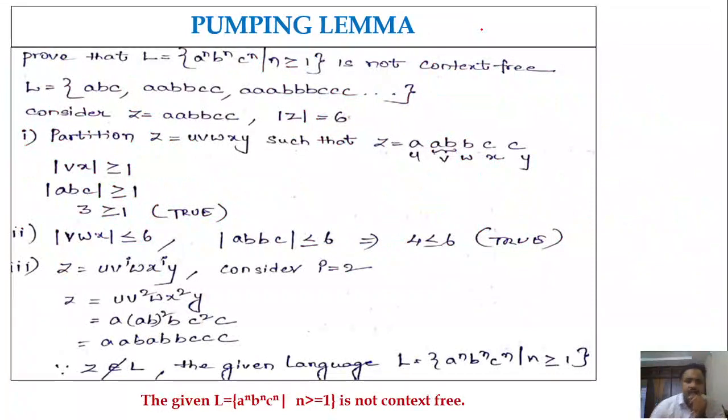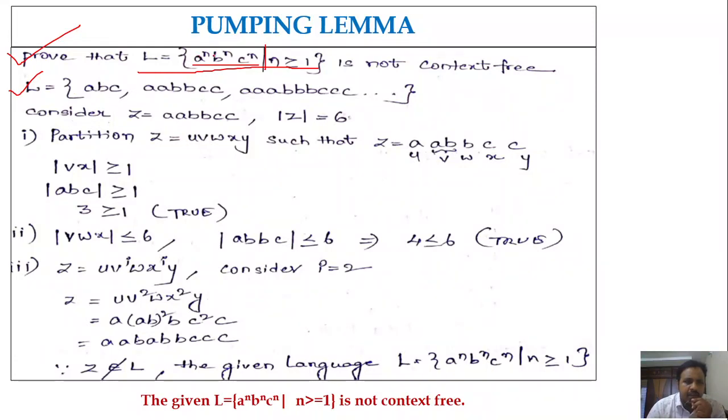Next one. Let us prove that a language is not a context free language. Consider the language L is equal to a power n, b power n, c power n such that n is greater than or equal to 1. It is not context free, right? So we have to prove it. The procedure is the same; we have 3 rules by which we can prove that a language is not context free. First one, write down the language property. From the given property of the language, write down the set of strings that belong to L.